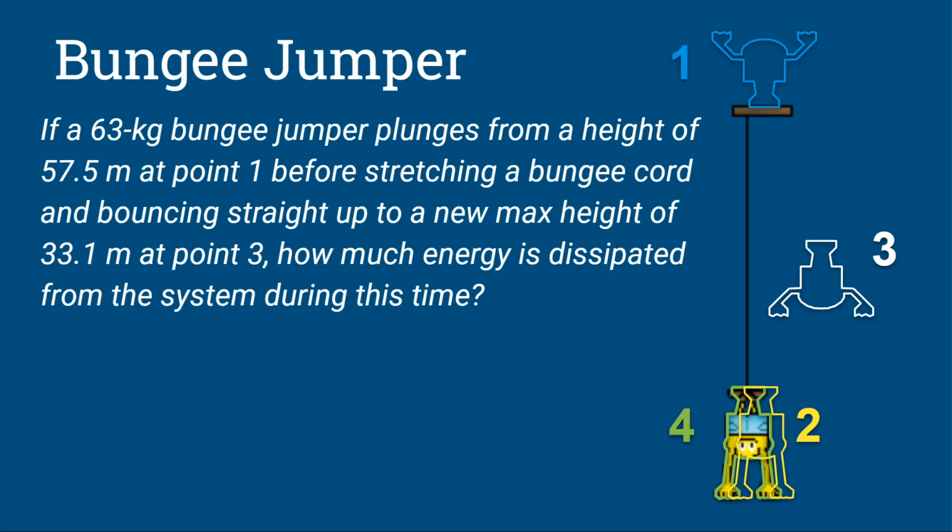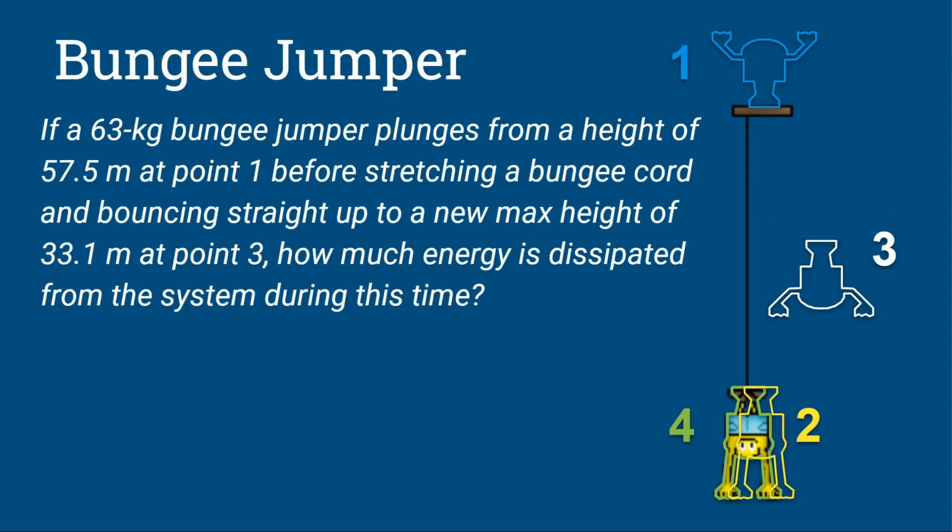What about this? Okay, same scenario, but now we're going to look at point 1 and point 3. It says, if a 63 kilogram bungee jumper plunges from a height of 57.5 meters at point 1 before stretching the bungee cord and bouncing straight up to a new max height of 33.1 meters at point 3, if you watch this, he doesn't bounce all the way back up to where he started. He only bounces up about halfway-ish. Okay, how much energy is dissipated?